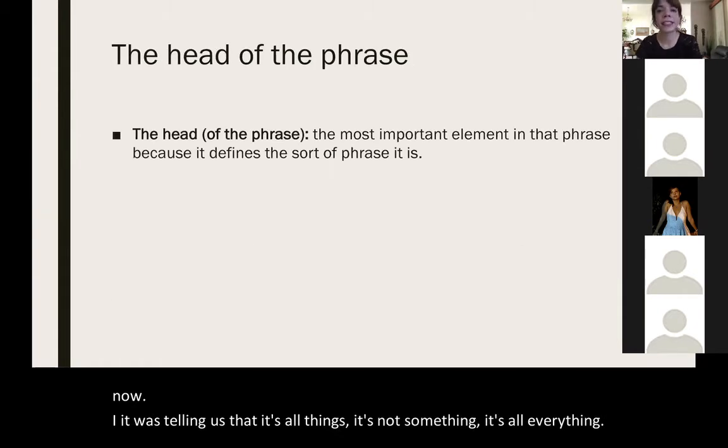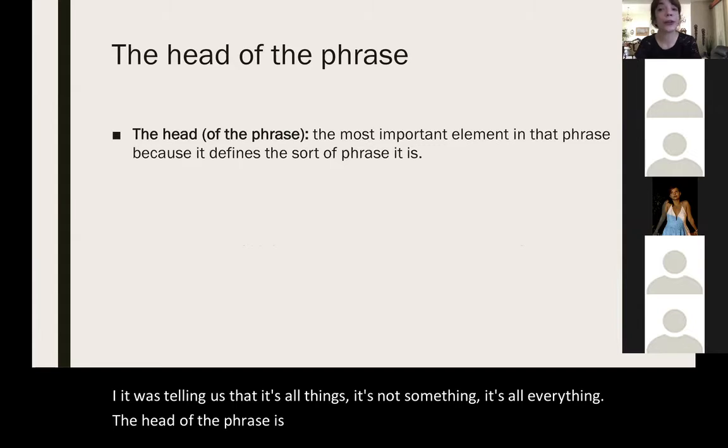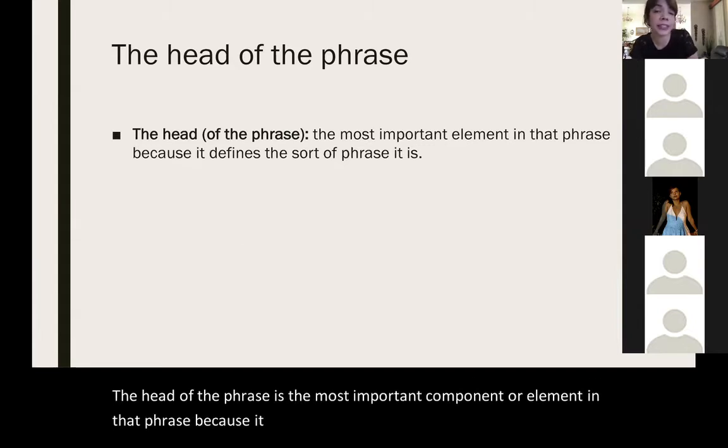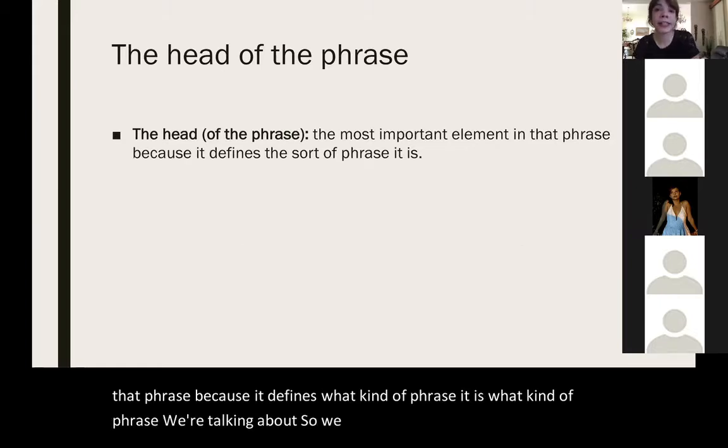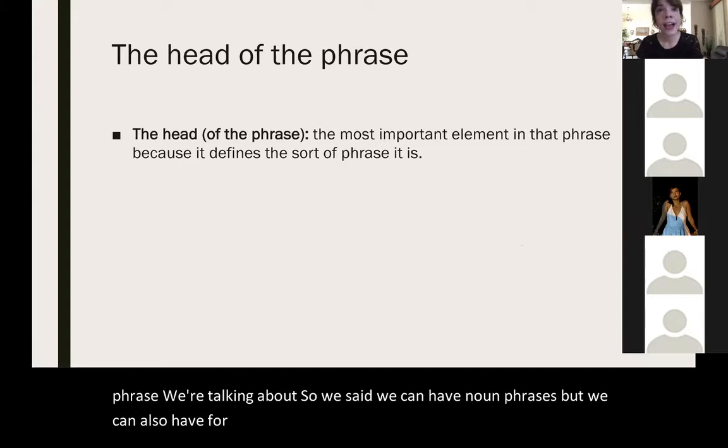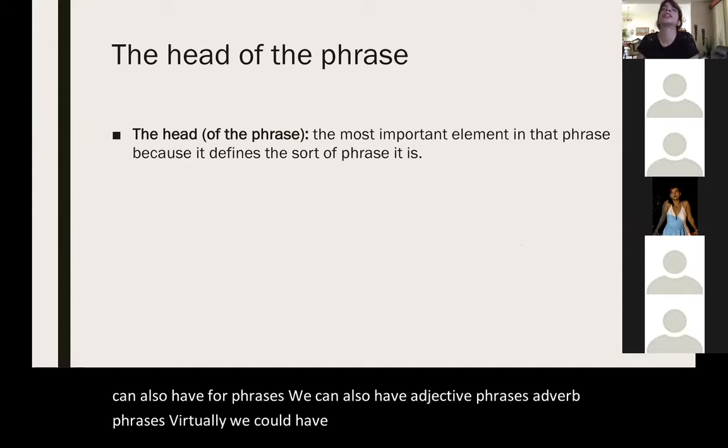The head of the phrase is the most important component or element in that phrase because it defines what kind of phrase it is, what kind of phrase we're talking about. So we said we can have noun phrases, but we can also have verb phrases. We can also have adjective phrases, adverb phrases. Virtually, we could have phrases for almost every single part of speech. What are parts of speech?